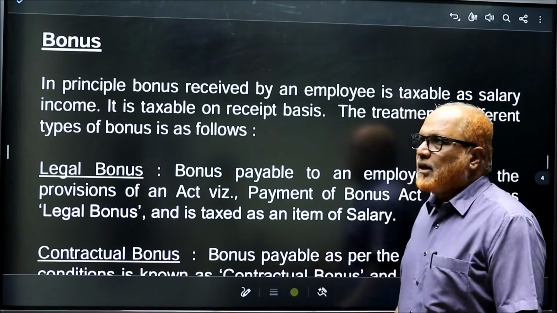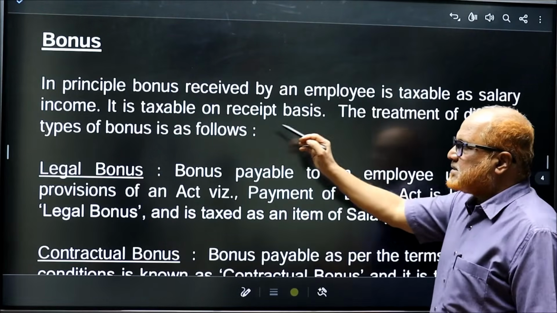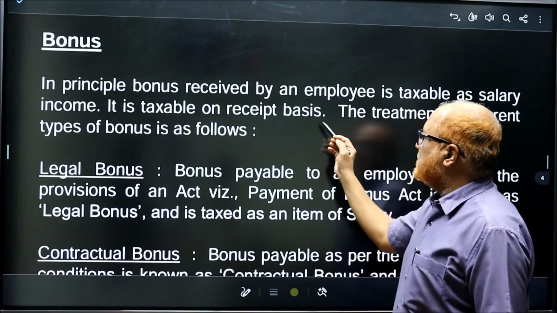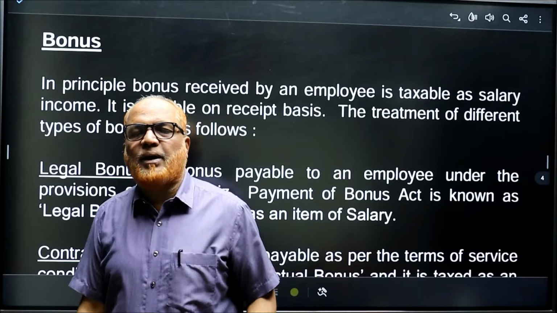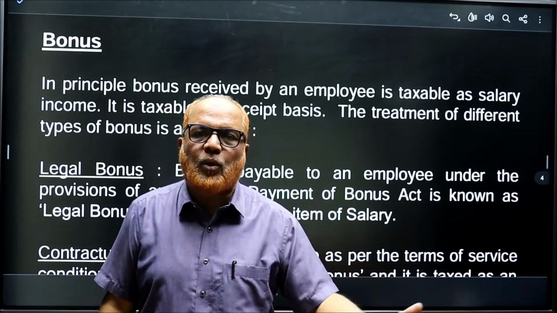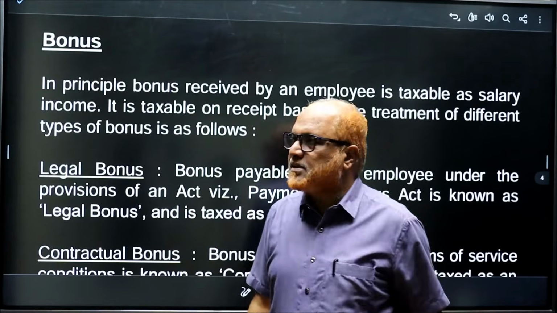Now, bonus. In principle, bonus received by an employee is taxable as salary income. It is taxable on receipt basis. Different types of bonus are given by the employer to the employees, and they are also taxable under the head salary.